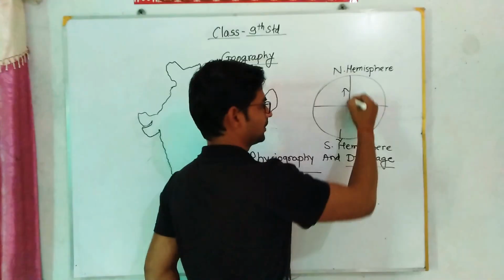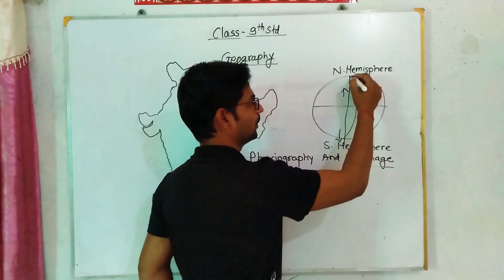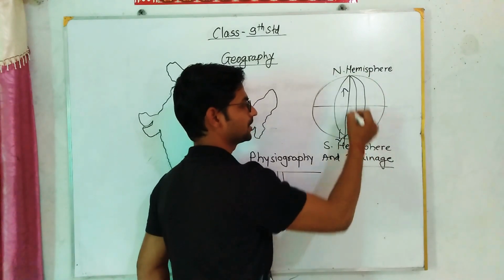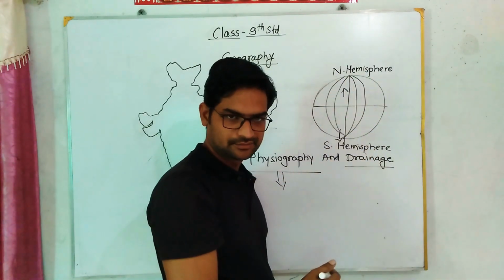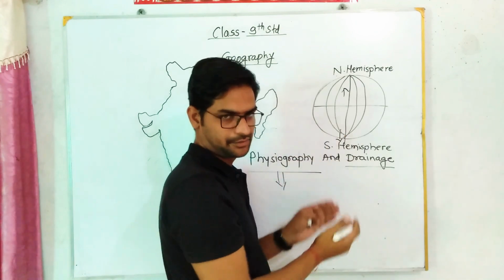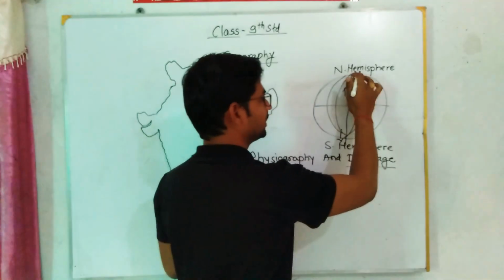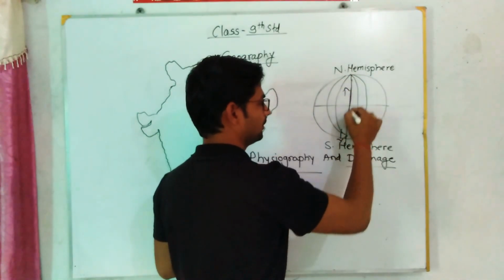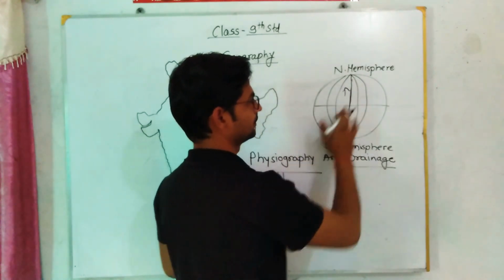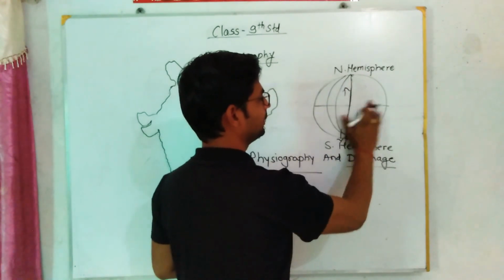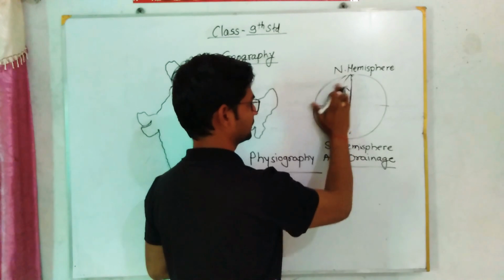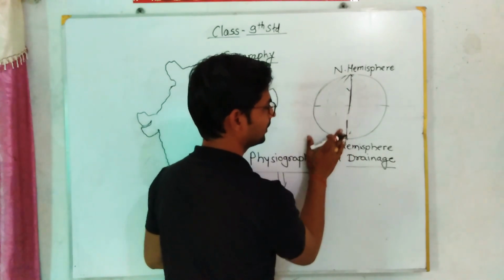And these are the longitudes. You all know that imaginary lines which run from north to south are called longitudes. Due to the prime meridian, the major longitude, the Earth is divided into two halves. You can see like this.